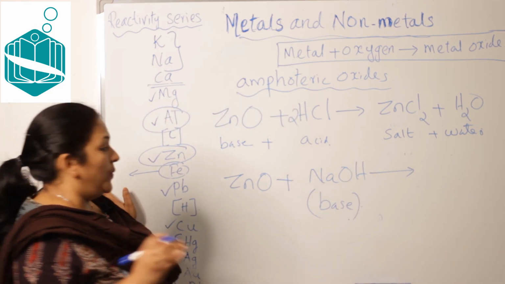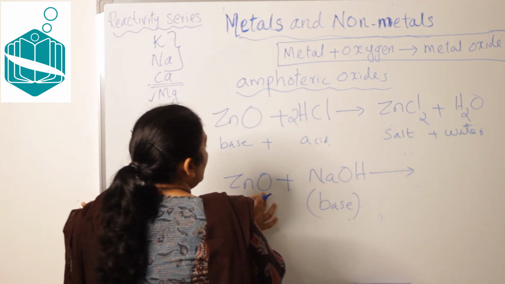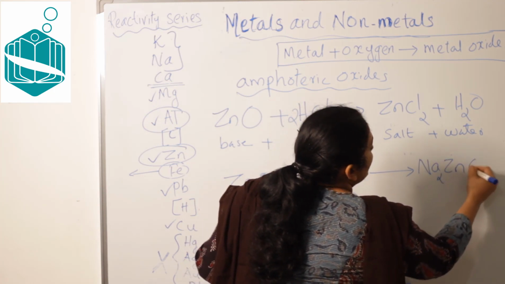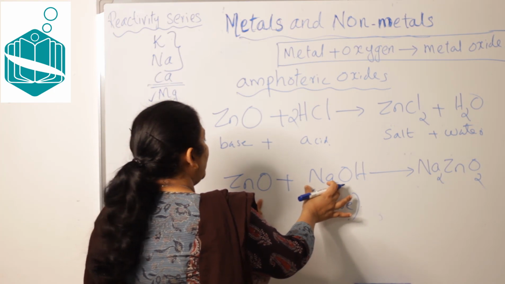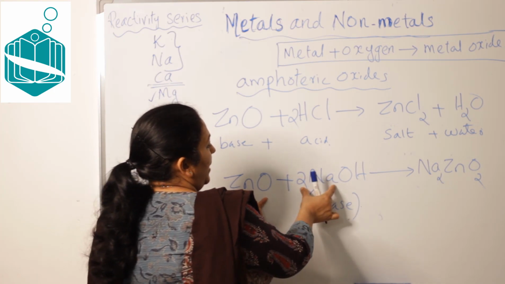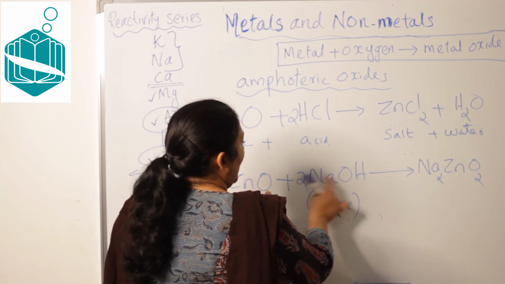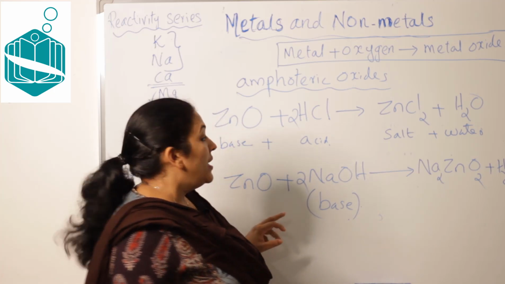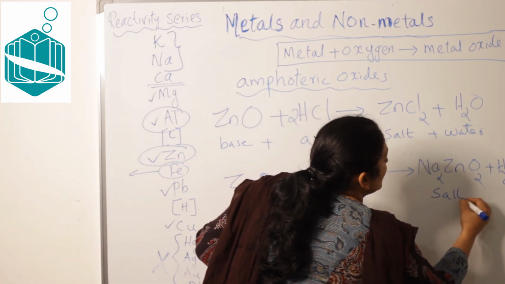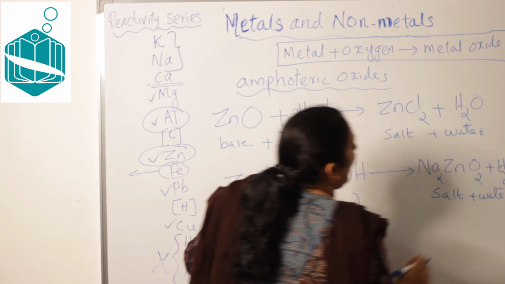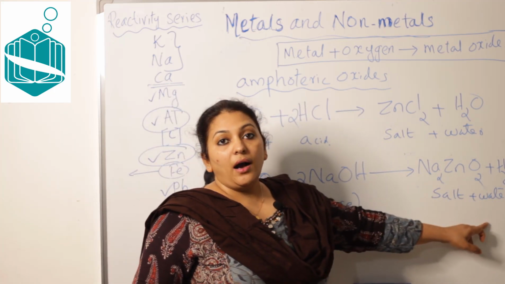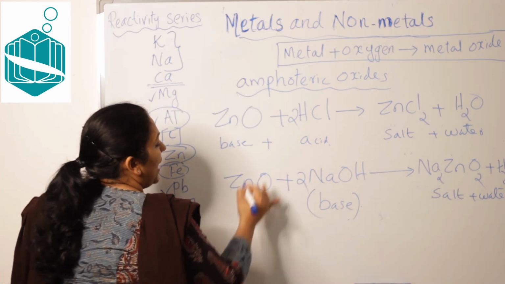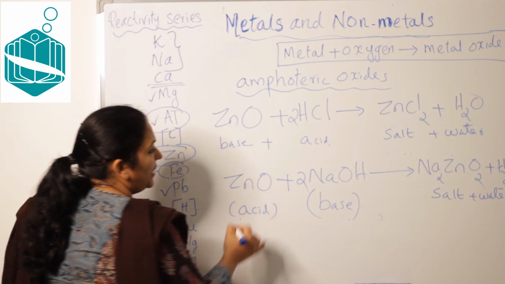Two products are produced: sodium zincate, with chemical formula Na2ZnO2, and water, H2O. Sodium zincate is a salt. Here also salt and water are produced. Now here zinc oxide is acting like an acid, isn't it?